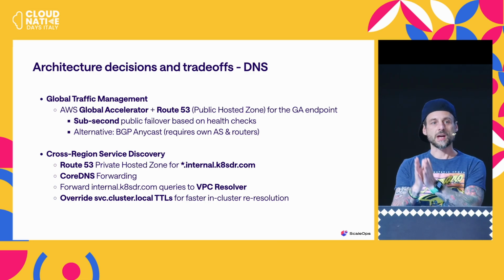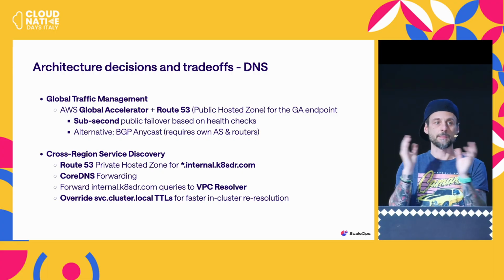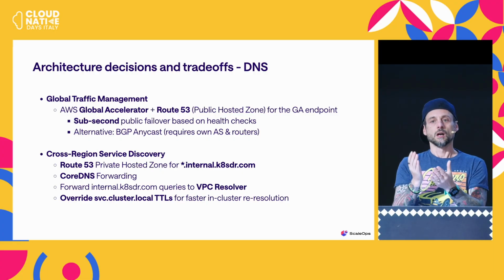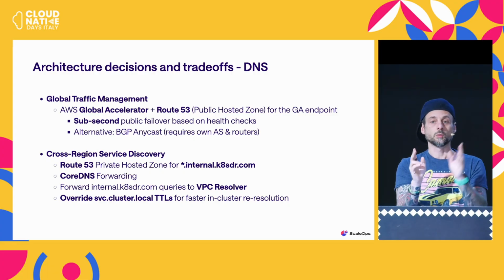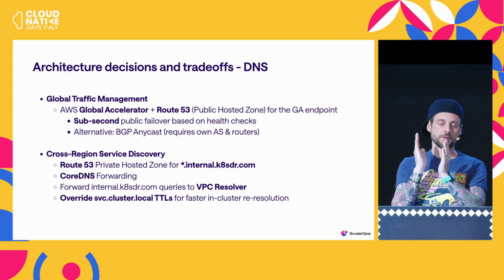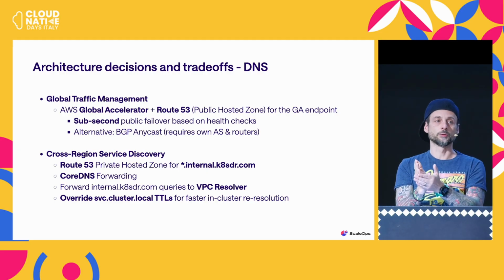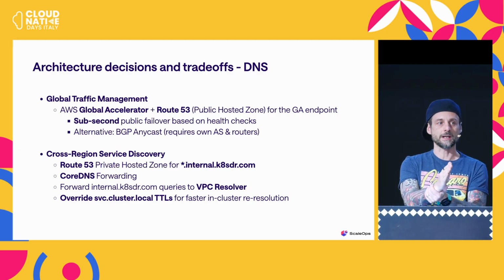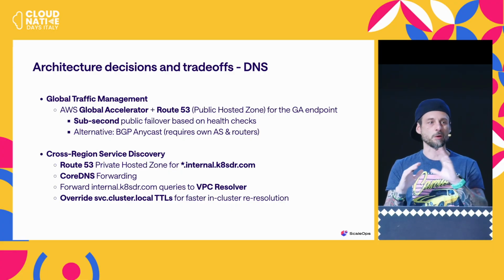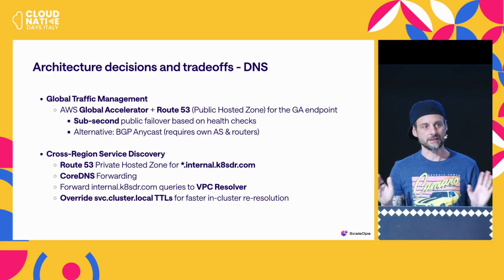They are predefined. You have one DNS name that maps to those IP addresses. And behind the global accelerator, you're going to have the two ingress controllers, one per cluster. And depending on the health check, the global accelerator will be able to redirect you either to the primary site, or to the secondary in about 30 seconds, and you don't have to think about anything else.